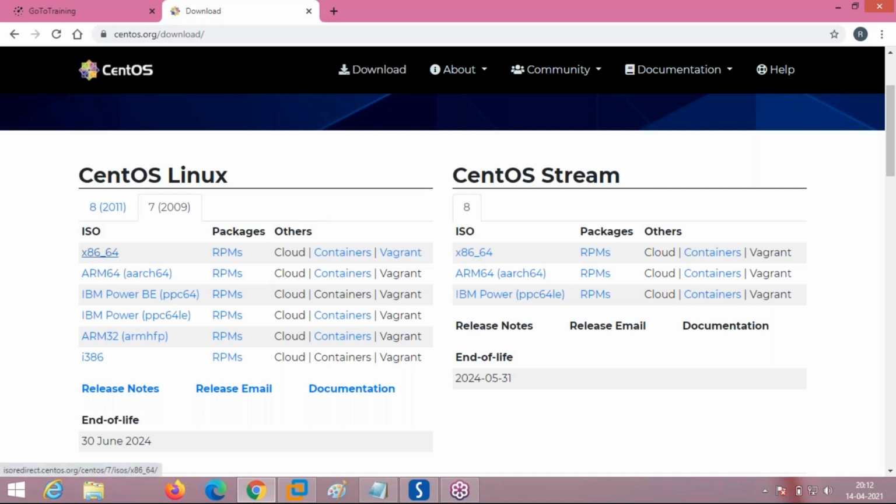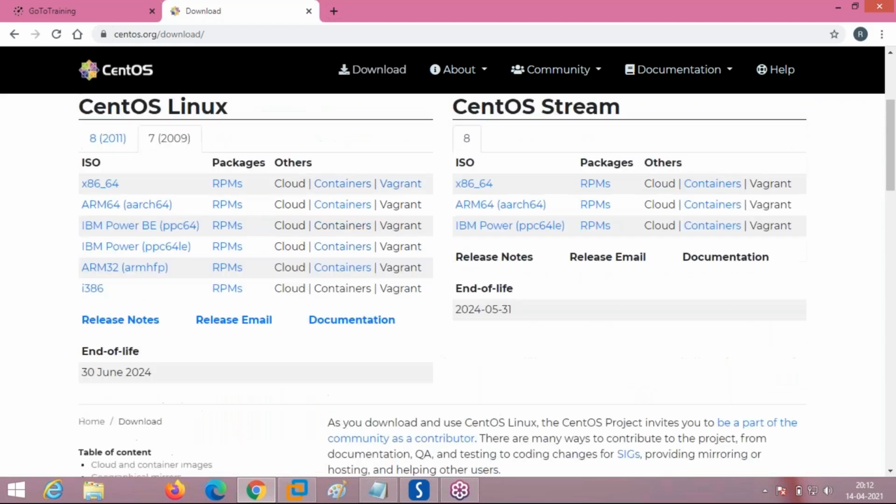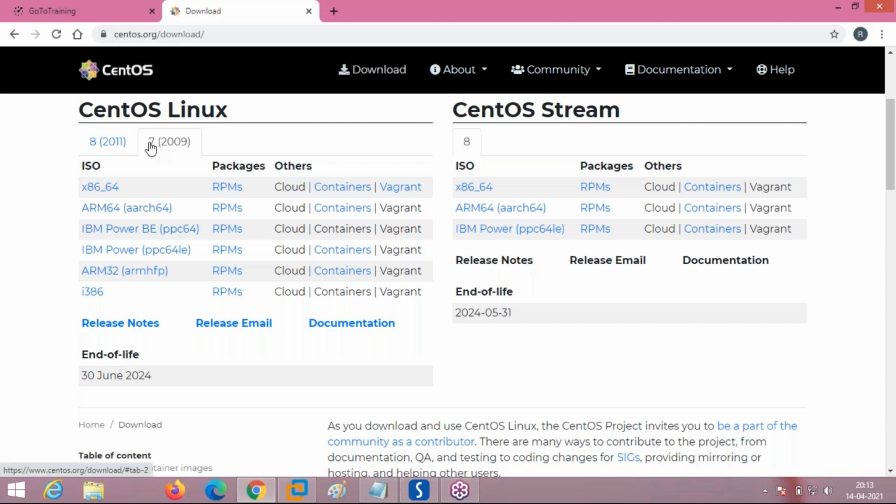After that you have to click on this x86, which is what we are working with. x86 means the 64-bit CentOS 7 operating system, and the current build number is 2009. Just click on this x86_64. To be honest, support for CentOS 7 will come till 30th June 2024. The support will come from the CentOS people free of cost. That is the end of life for this operating system, which means you can use it even after that also, but support will be given till this date.